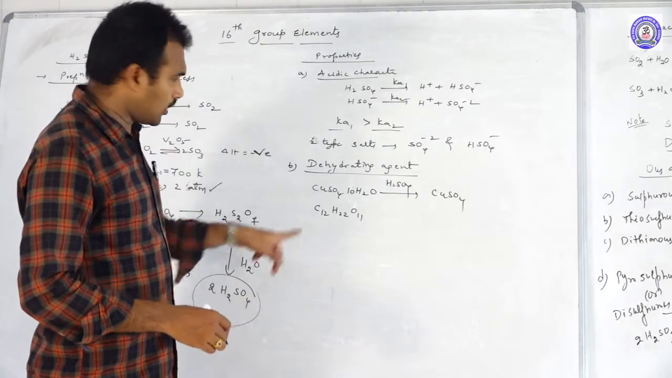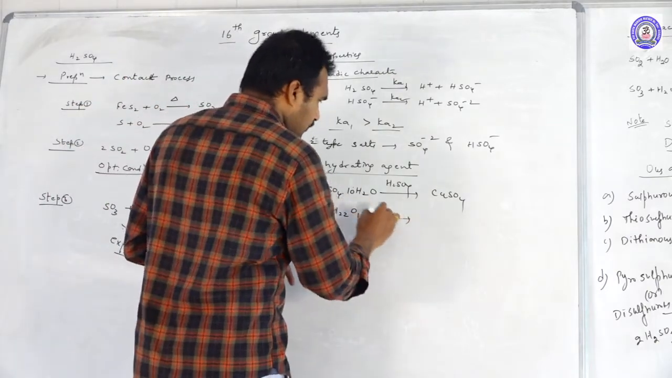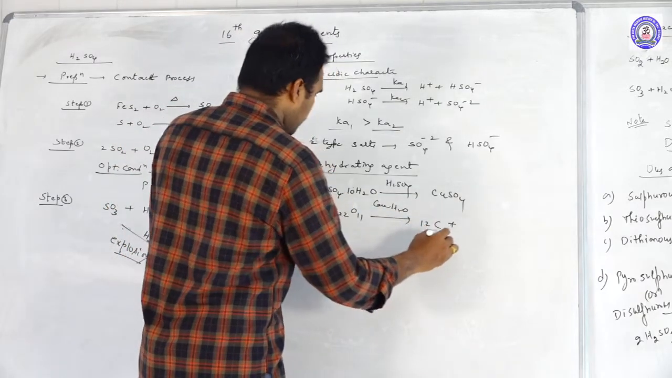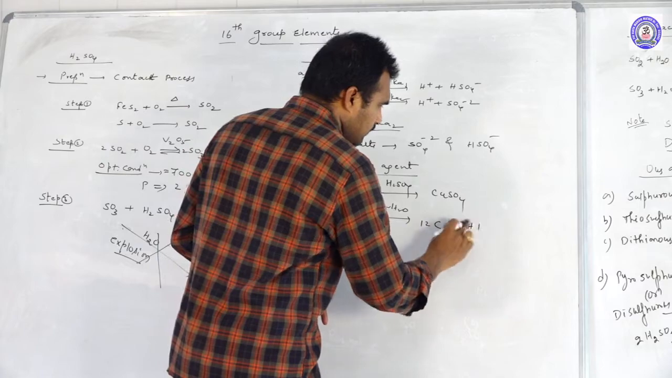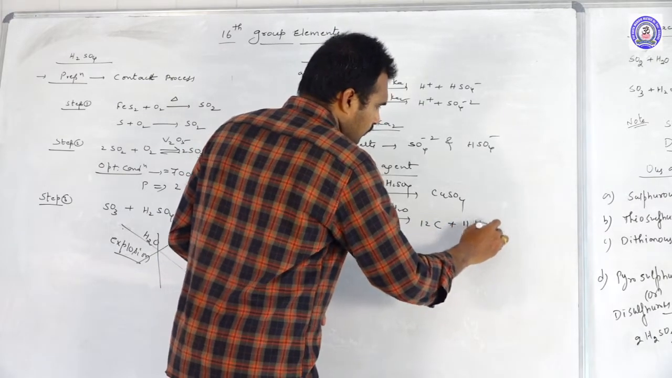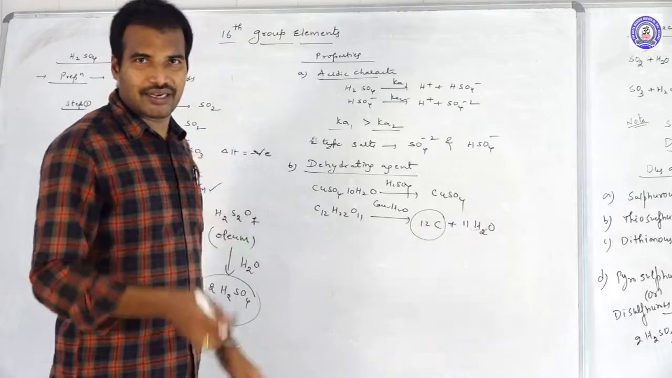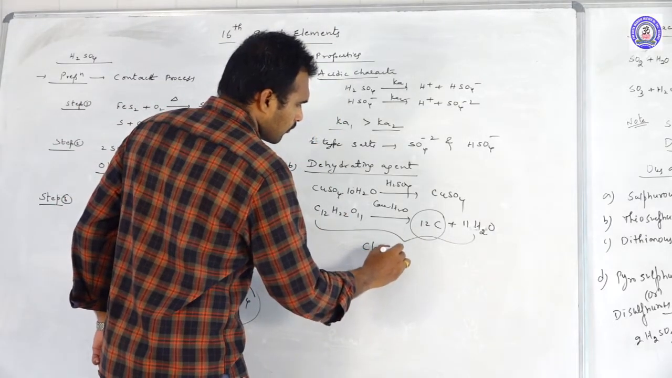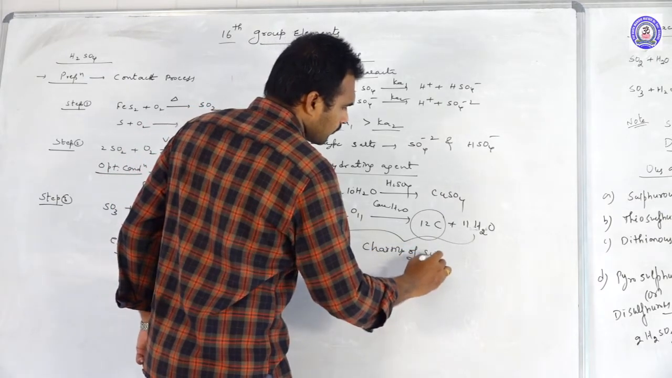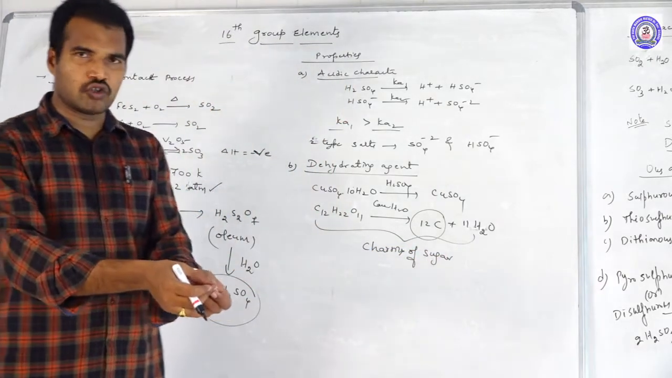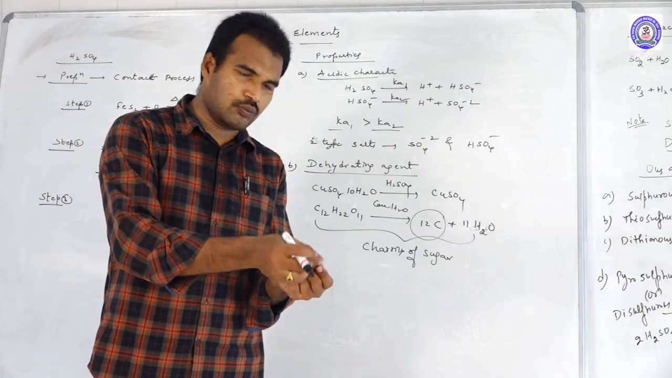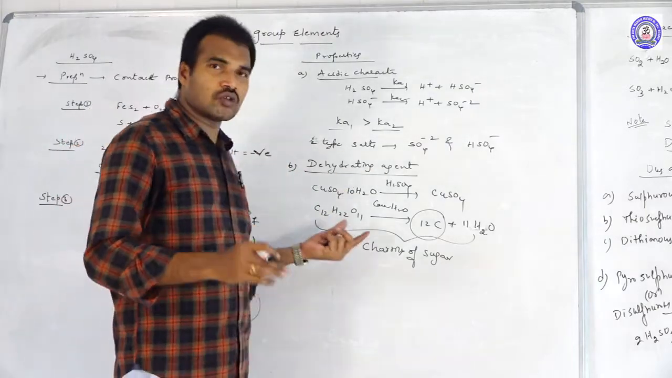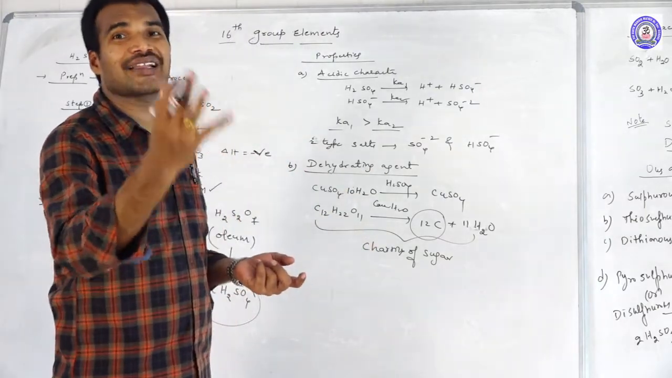Similarly, you take sugar, that is C12H22O11. To this sugar, if you add concentrated H2SO4, we will get 12 carbons, and the water molecules eliminate as water. That means this is what we call black color. This process we call charring of sugar. If you take a spatula with a small amount of sugar and add concentrated H2SO4, the sugar crystals become black in color.